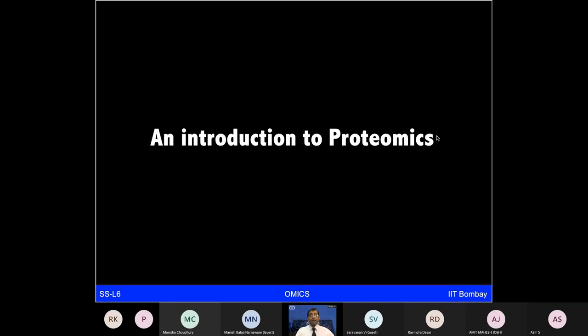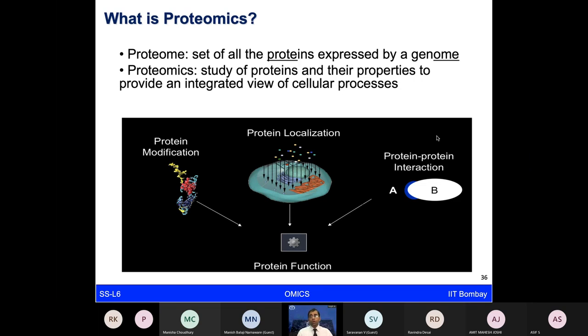So this gives you some idea that what we are going to talk about is slightly more complex than just looking at one protein at a time. Proteomics is essentially the study of proteins and their properties to provide an integrated view of the cellular processes. We are looking at the proteome, which is the set of all the proteins expressed by a genome, right? So for doing that, we are looking at a much bigger level of properties. We are looking at where proteins are modified, where they are localized, how they interact, and how they govern protein function. Many of these properties are crucial to study the dynamic nature of the proteins.